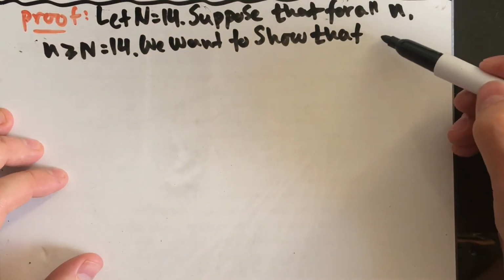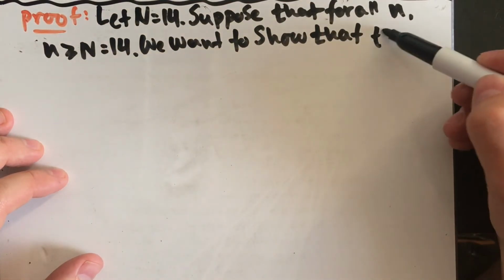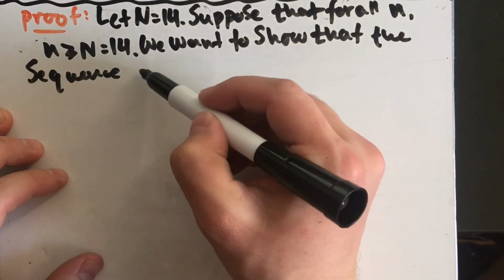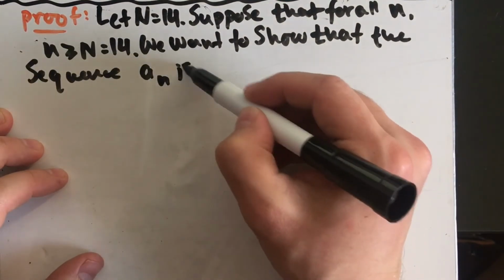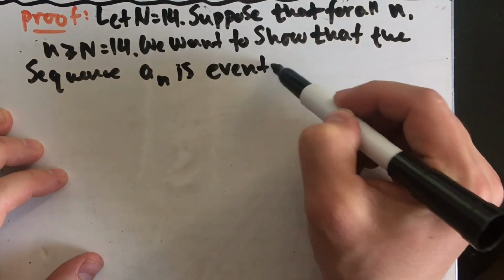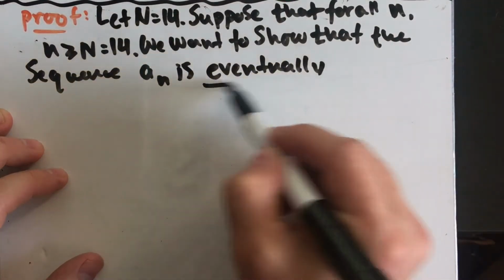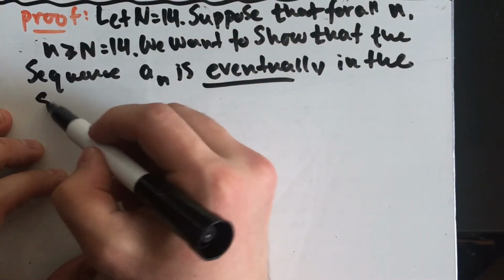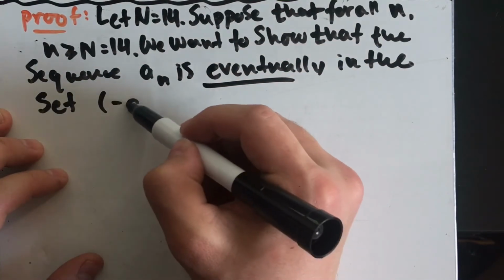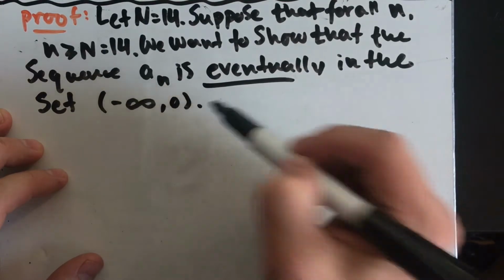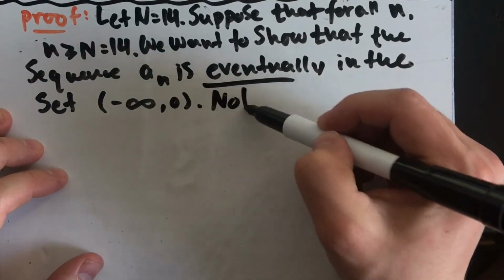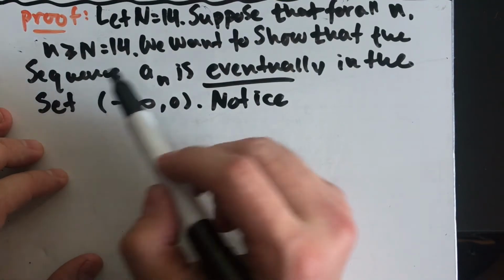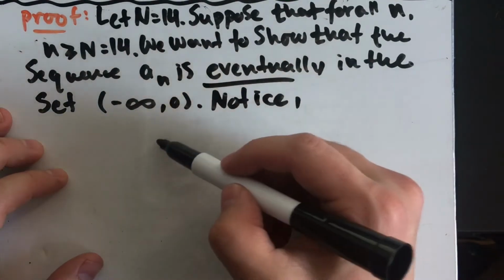that our sequence a sub n is eventually in the set negative infinity to 0. So notice, if we look at our inequality, n is greater than or equal to 14, we could work with that.